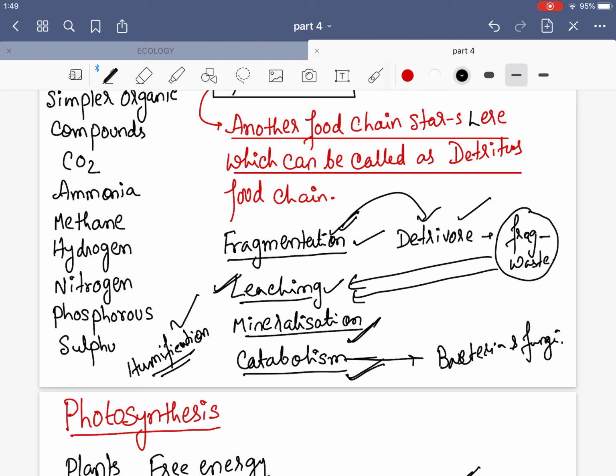What is humus? If leaves fall on the ground and are not fragmented properly, and do not leach down, what will they do? They will occupy the upper surface of the soil and degrade very slowly. Why are they degrading slowly? Because they are resistant to microbial action. They are resistant to the action of bacteria and fungi, and to the enzymes which these bacteria and fungi release.